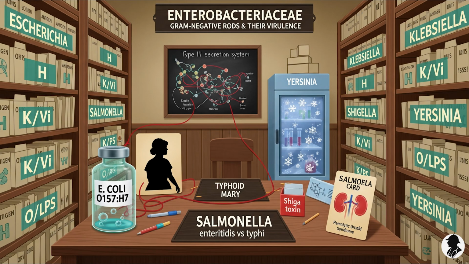Yeah. But here's a key distinction from S. typhi. Shigella is usually quickly contained if it does get into the bloodstream. It's phagocytosed and killed. It generally doesn't penetrate beyond the intestinal lining. It causes intense, localized damage, but usually not systemic spread like typhoid. So very nasty locally, but doesn't typically go systemic.